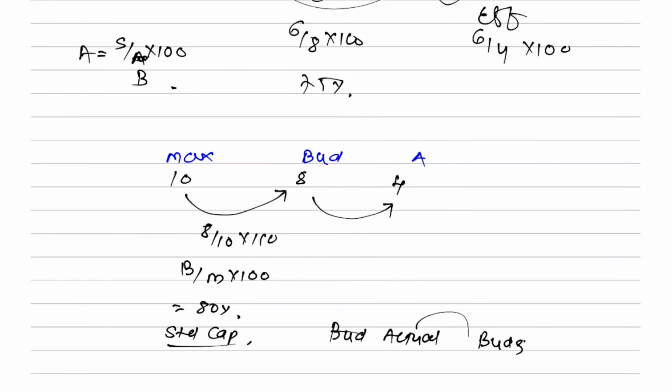Do you remember this? What is your actual utilization of budgeted capacity? You made a budget of 8 but you achieved only 4. So out of 8 you achieved only 4, which means 50% achieved. Or you can go like first 4/8, then 8/10.